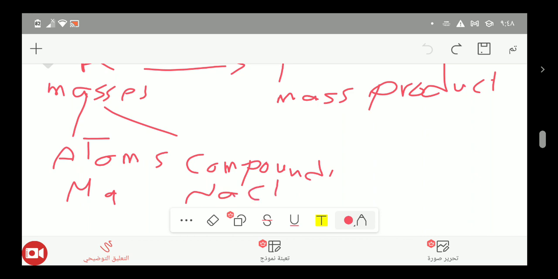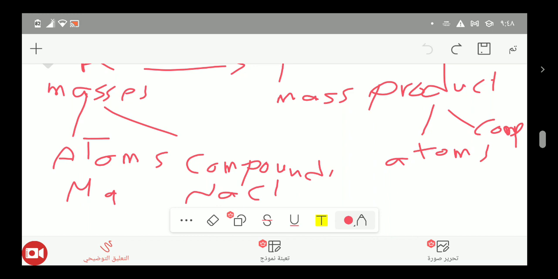They are all compounds. So we have to calculate the mass of atoms if the reactant is found as atoms, or find the mass of the reactant as a compound if it is found as a compound. Also, the products can be found as atoms, molecules, or compounds.